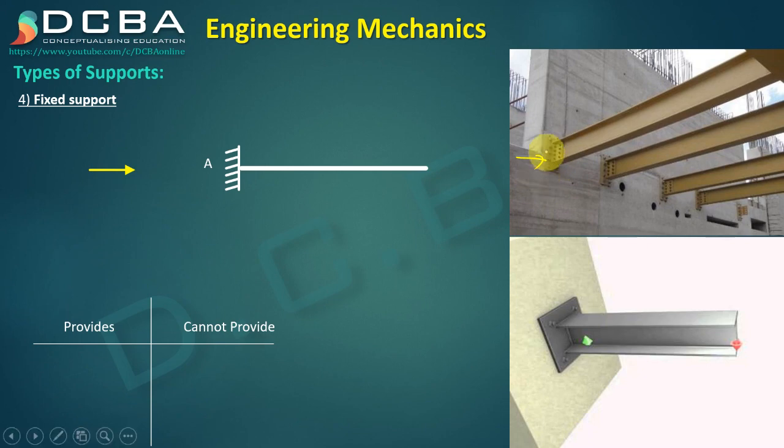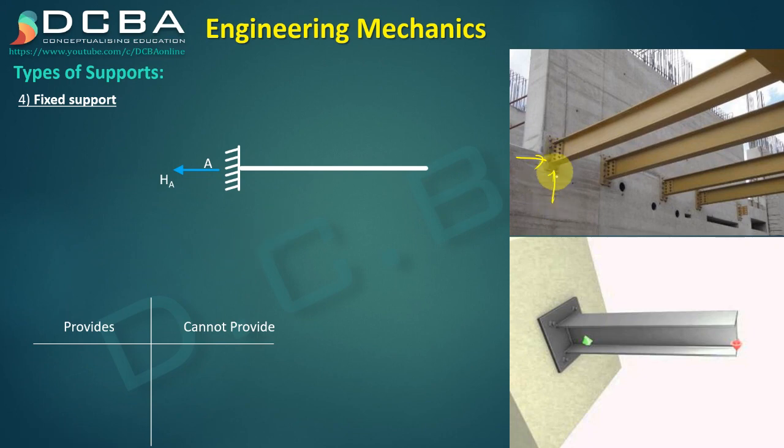This is the only question that we need to ask, that whenever we put a type of force, is that support allowing the movement at that place or not? If the support allows the movement at that place, it means that it cannot provide the reaction. If the support does not allow movement at that place, it means that it can provide the reaction. So we can see here that obviously the support is not going to allow the movement, hence a fixed support can provide you a horizontal reaction.